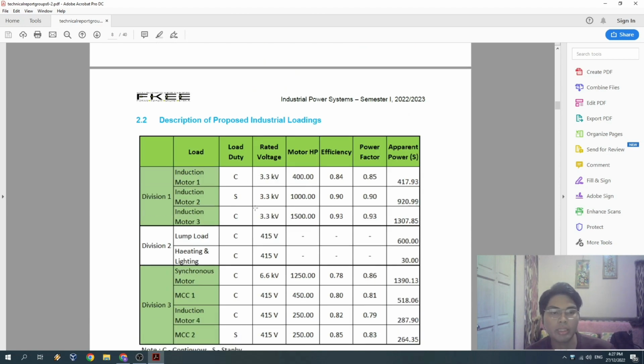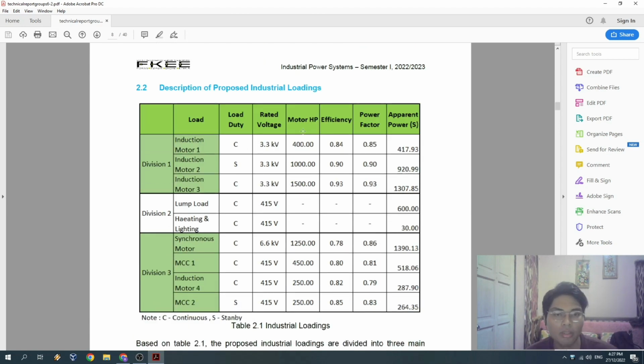The next one is the description of the proposed industrial loading. From the given data, we have 3 divisions, which are division 1, division 2 and division 3, which have individual loads. So we can assume each load is either continuous or standby. Here we can see an example, where induction motor 1 is continuous, meanwhile induction motor 2 is on standby. With the given rated voltage, motor HP, efficiency and power factor, finally we can calculate the apparent power for each of the loads.